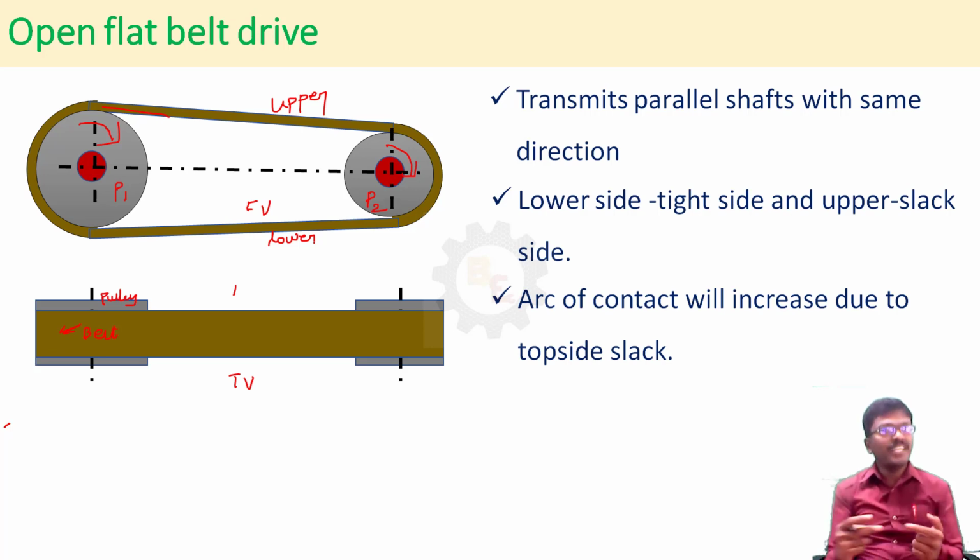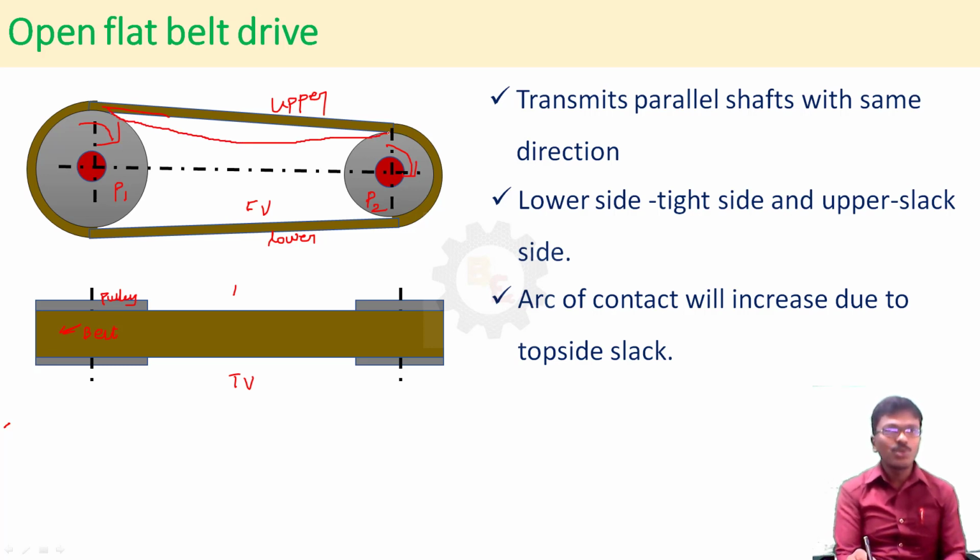Due to the continuous rotation, the belt length will increase. Suppose on the top side we are maintaining a slack side, what will happen? The belt will form like this. So due to that, the angle of contact between the pulley and belt will increase. So the power transmission will be increased. So the top side should be the slack side.